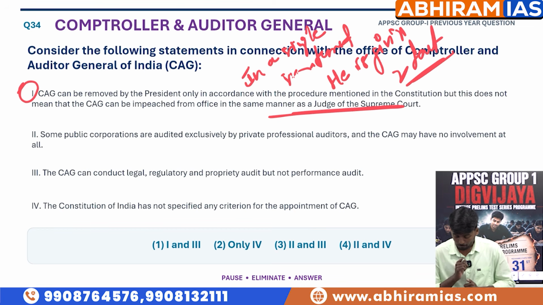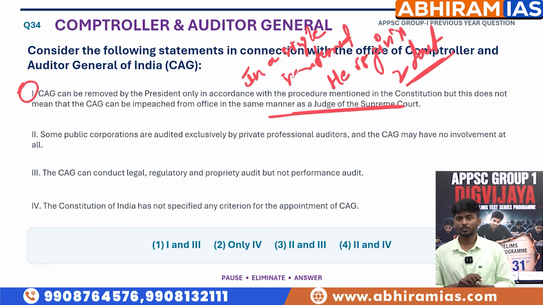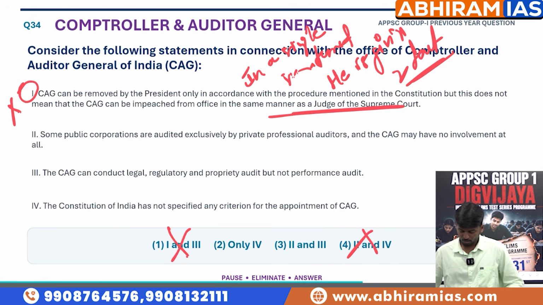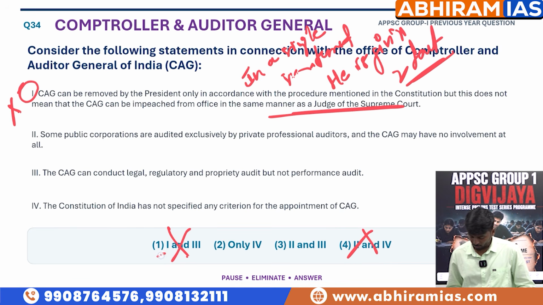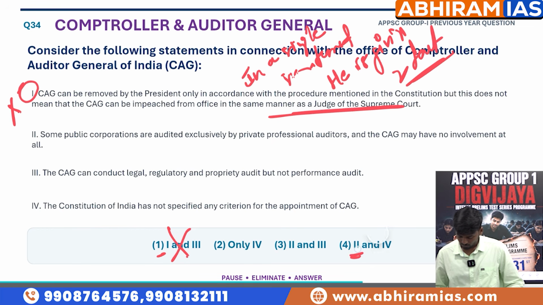But the second part, which says the CAG cannot be impeached in the same manner as a Judge of the Supreme Court, is wrong. The CAG is also removed in the same manner, by the impeachment process followed for the removal of a Supreme Court Judge of India. So statement 1 is wrong, and option 1 is eliminated.